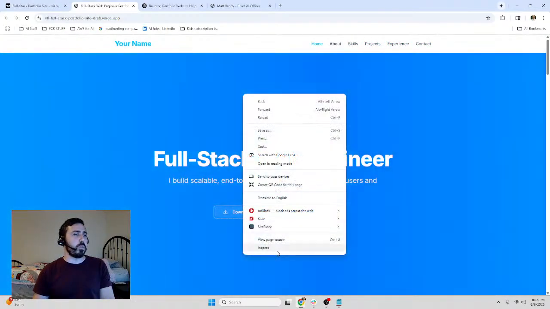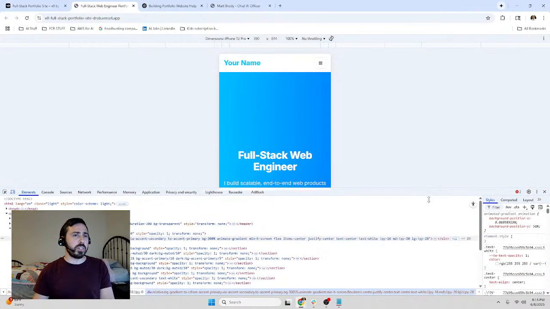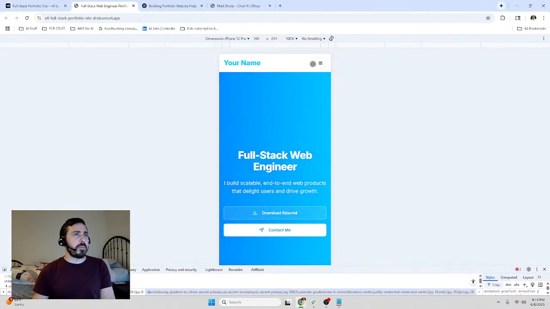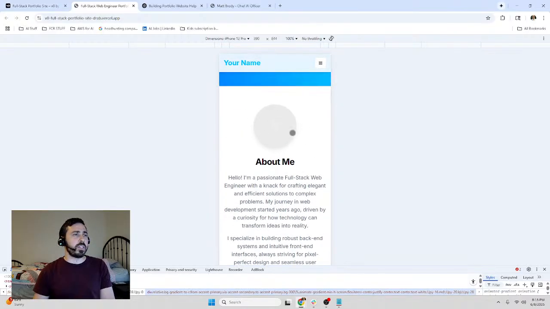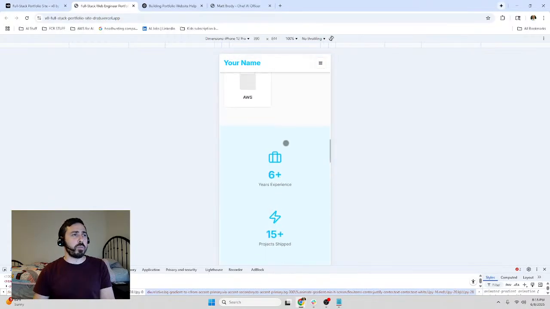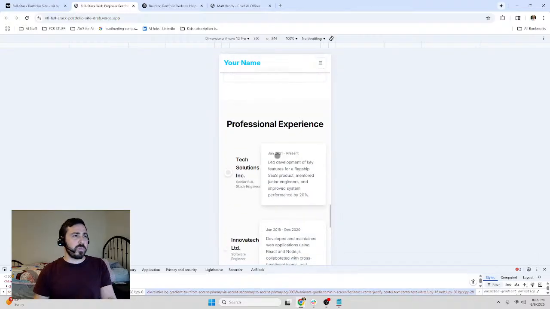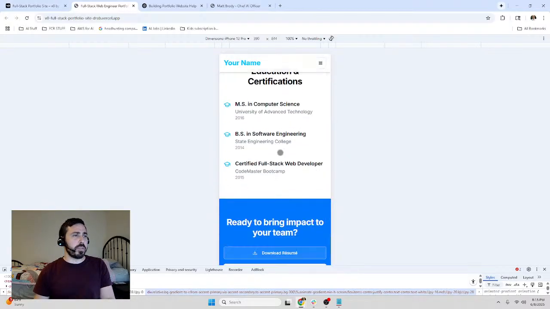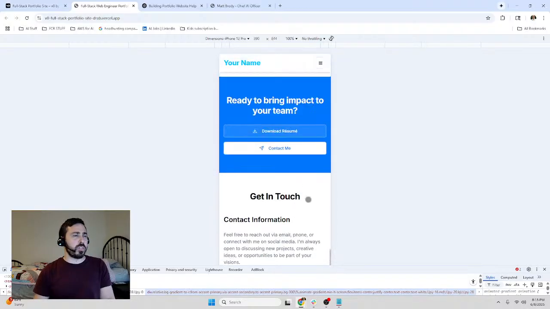Now let's check it on mobile. Now that I think about it, I don't think we told it to be fully responsive. So let's see how it did. Perfect. Okay, that looks really good on mobile. A lot of times, it will focus on mobile first. Okay, that doesn't look great, but that's okay. Maybe we'll ask to improve it on mobile first.